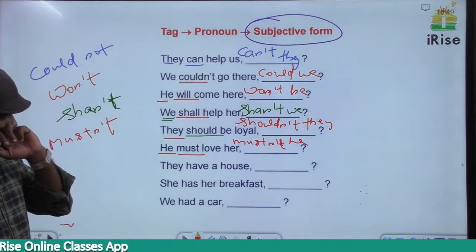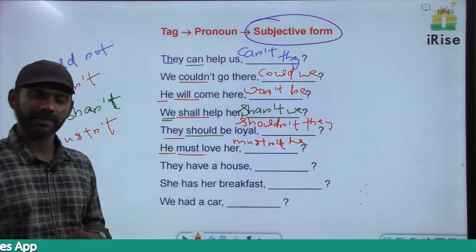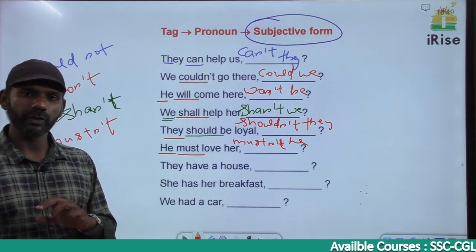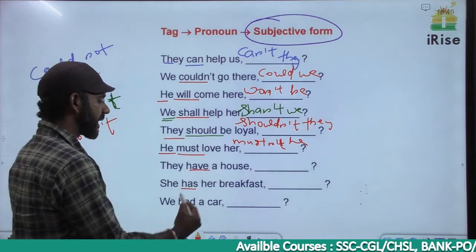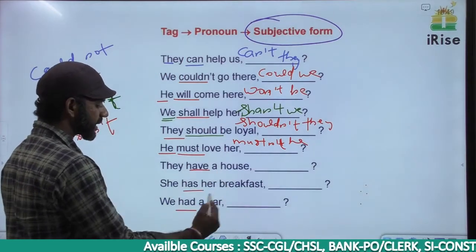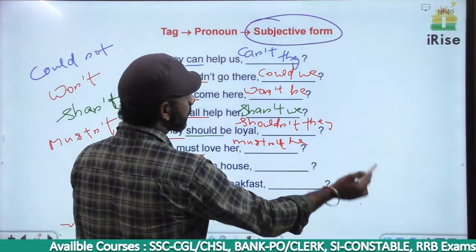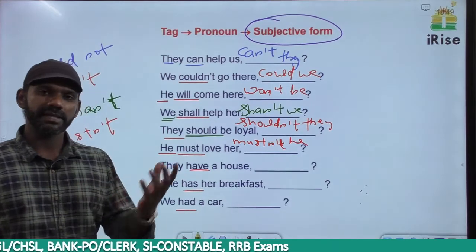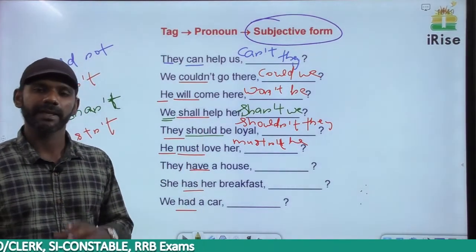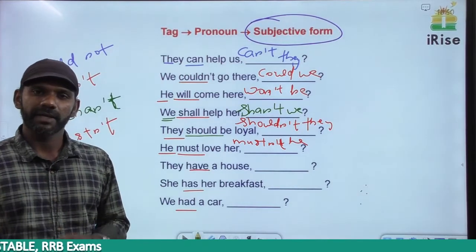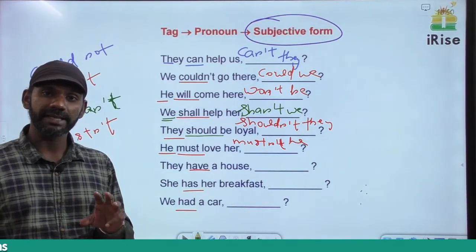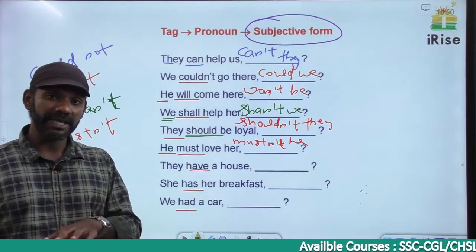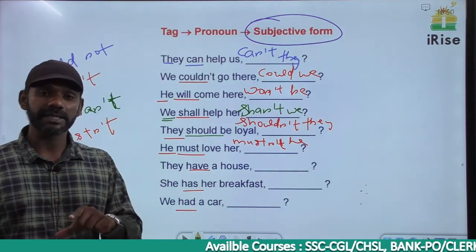Come to the next. They have a house. If you remember, we have gone through it in detail in the topic tenses. I told you, has, have and had can be auxiliary verbs as well as main verbs. Then I told you with examples how has and have can be auxiliary verbs as well as main verbs. Main verb means action. When there is no main verb after has, have and had, they are termed as main verbs. Right? When there is a main verb after has, have and had, they are termed as auxiliary verbs.